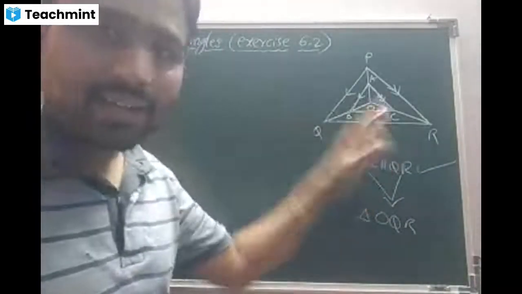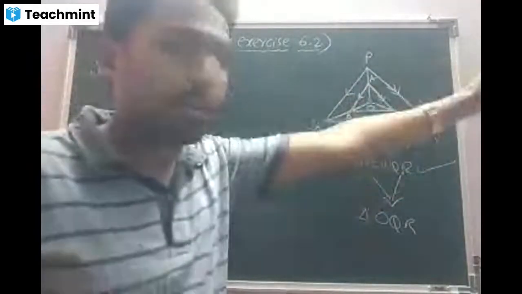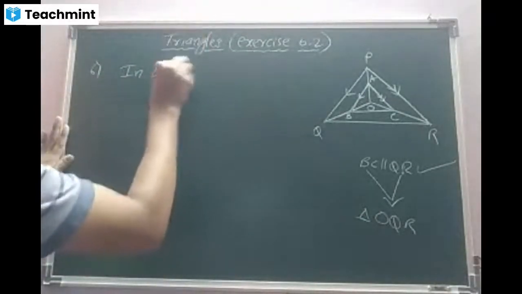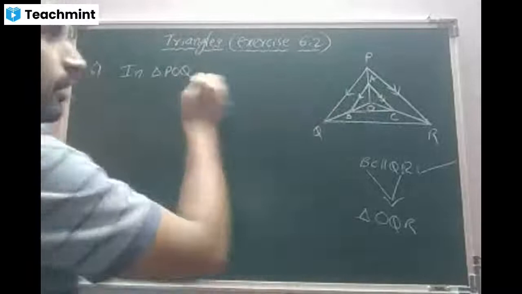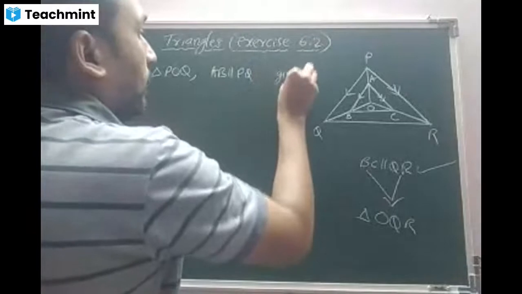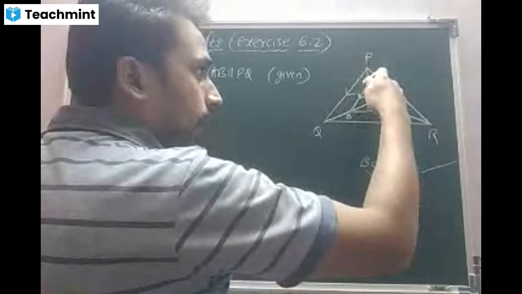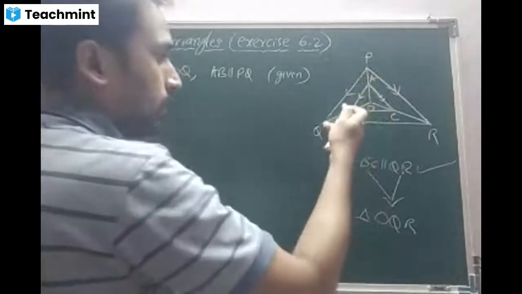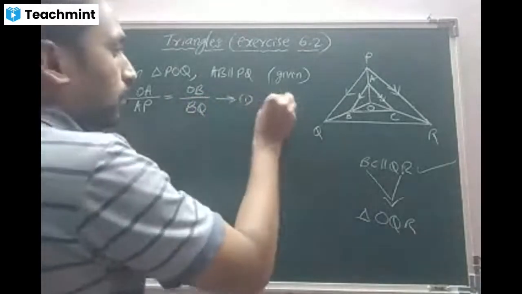So in order to get that, I will apply the BPT for the triangle POQ, then for the triangle POR. In this one, AB is parallel to PQ, given. When it is parallel, I can go for the BPT: OA by AP is equal to OB by BQ. Equation number 1, BPT is the reason.